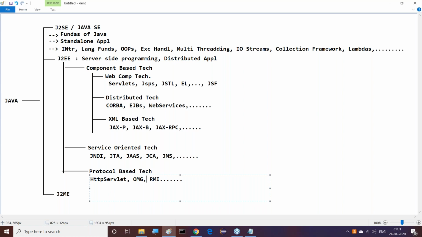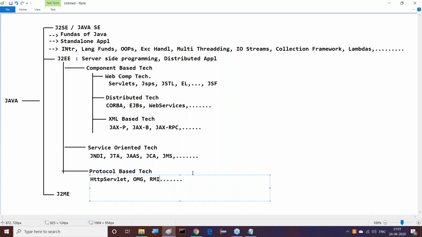So just we can understand it. OMG is a separate technology and RMI is a separate technology. RMI is available in J2SE, but it is also a protocol-implemented technology. It has its own internal protocol. Like this, if you want to point out technologies related to protocol-based technologies, we have a number of technologies.